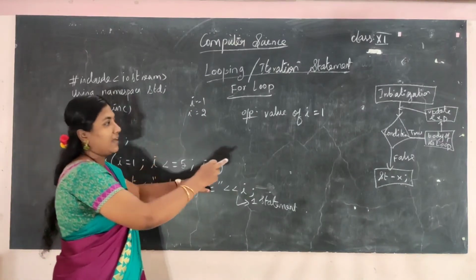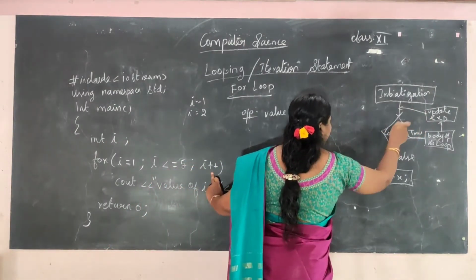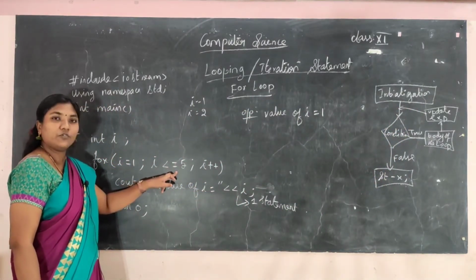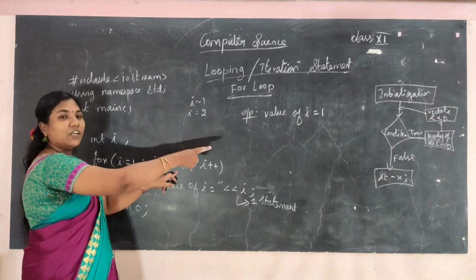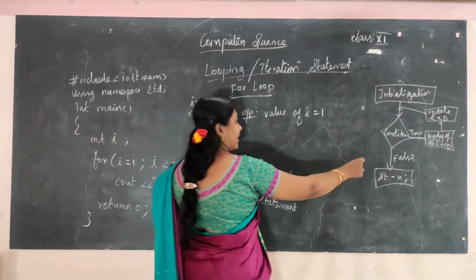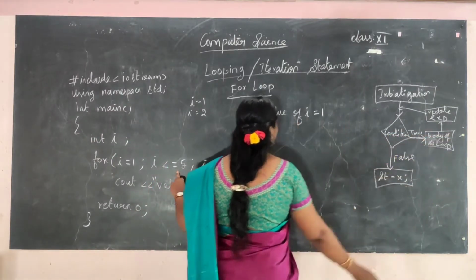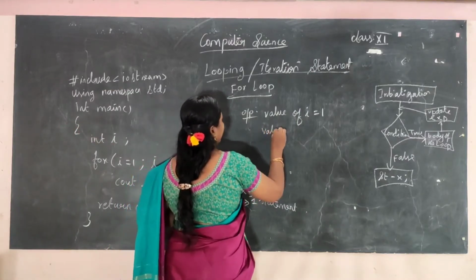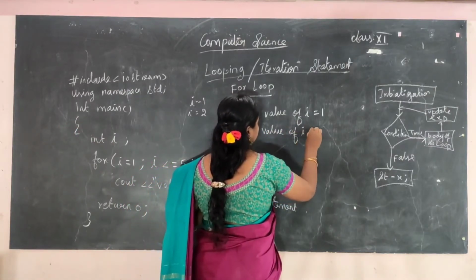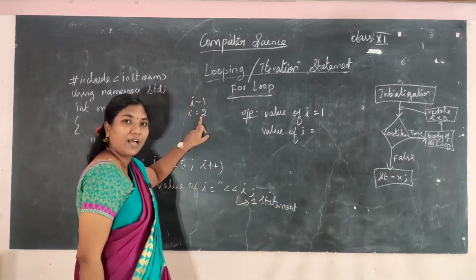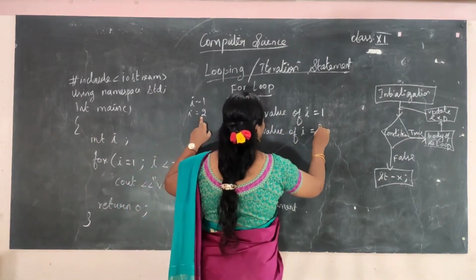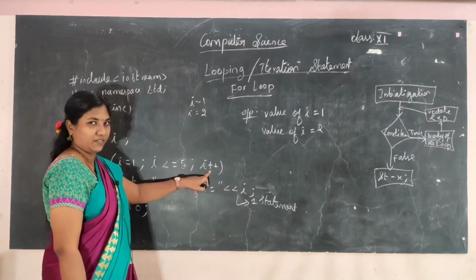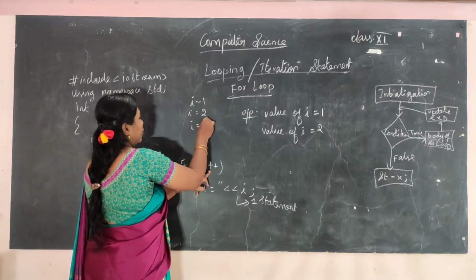So next what will happen? After updating the expression, it will come to the condition. So next it will check for the condition. 2 less than or equal to 5. Condition true. If the condition is true, it will get into the body of the loop. So value of I is equal to 2. After the body of the loop, it will go to the update expression. So I is equal to I plus 1, 2 plus 1, 3.